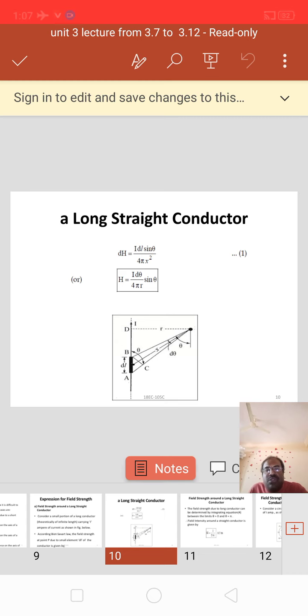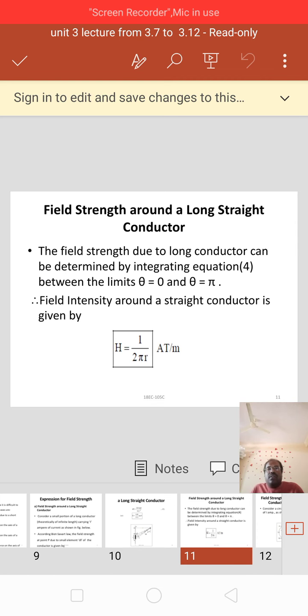Okay, here I have shown the diagram representing the long straight conductor, applying Laplace law. The field strength due to long conductor can be determined by integrating equation 4 between the limits theta equal to 0 and theta equal to pi. Field intensity around a straight conductor is given by H equal to I by 2 pi r, ampere turns per meter.